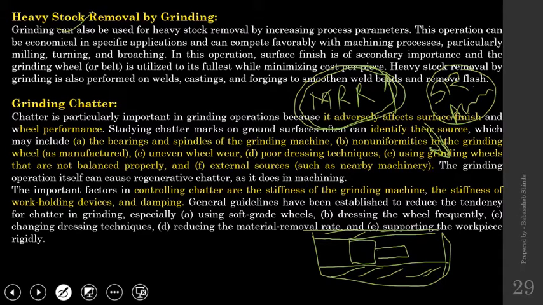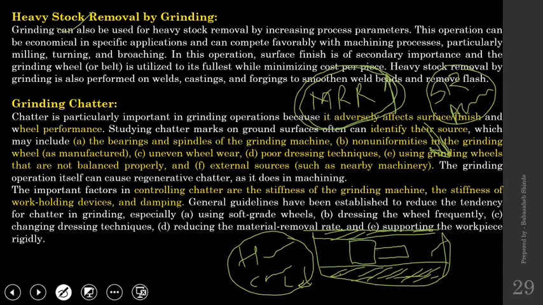So a coarse abrasive would be there, a large depth of cut would be there, high rotational speeds would be there, and using that condition, I will try to remove maximum material from the work surface. And once this much stock is removed, then I will shift to fine grinding, where accuracy and surface properties of the workpiece surfaces are important. So machining using that rough grinding condition is also called heavy stock removal grinding. Next one,